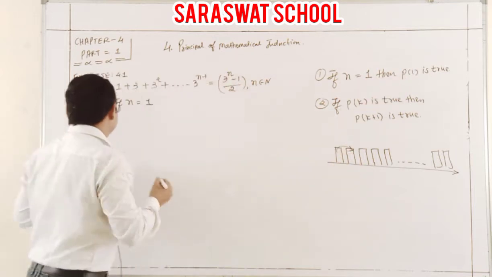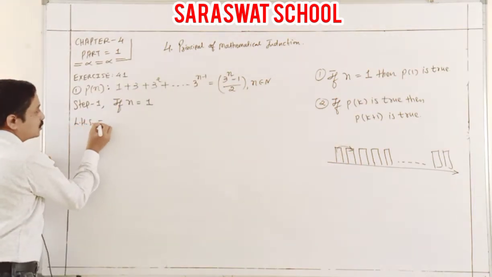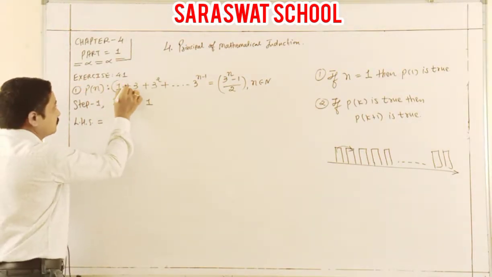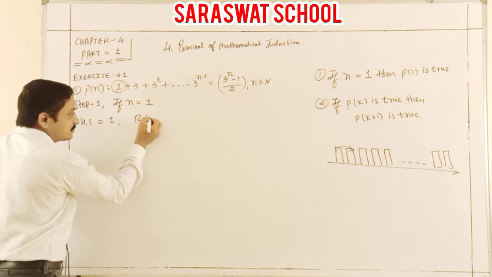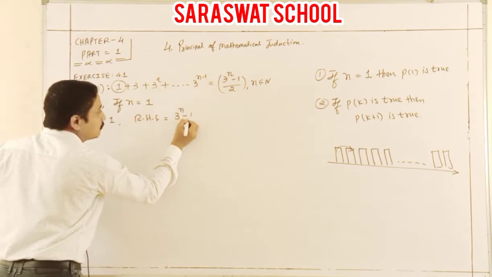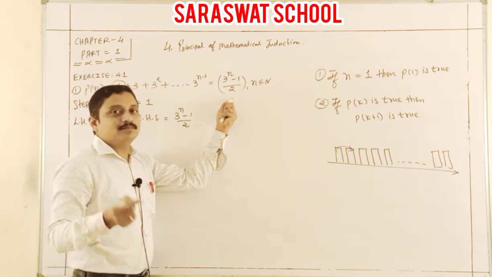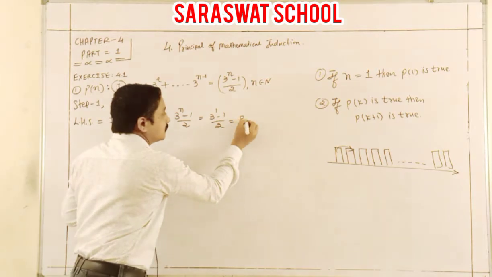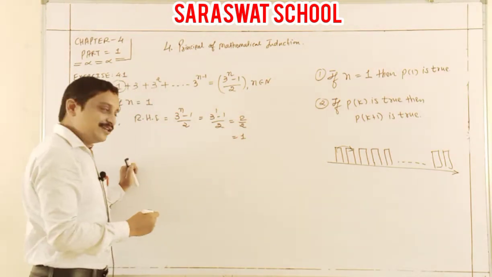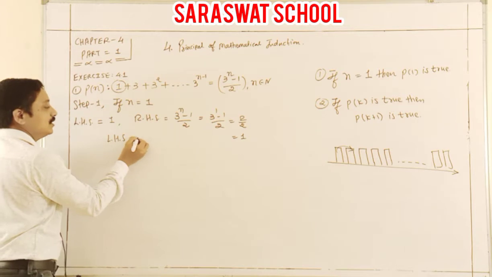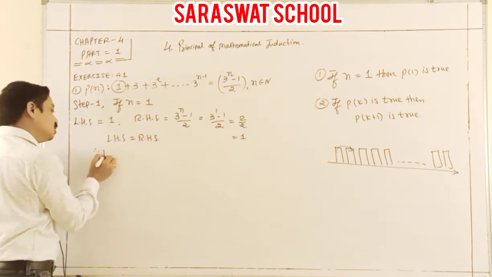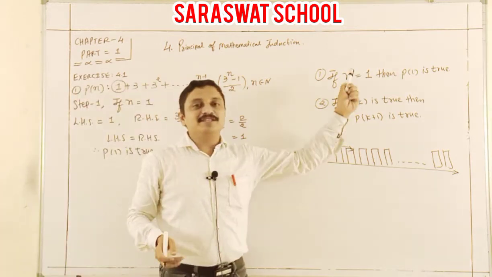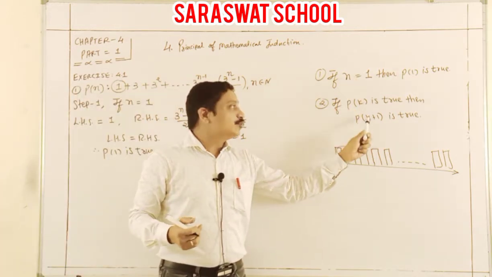Very easy. What is the LHS? N equal to 1, you take only one term. This one term is 1. And the RHS is 3 to the n minus 1 by 2. Putting n equal to 1, so 3 to the 1 minus 1 by 2. I hope you understood, it is 1. It means LHS is equal to RHS, so P1 is true. Look at that, my first principle is done. Now I go to the second principle.